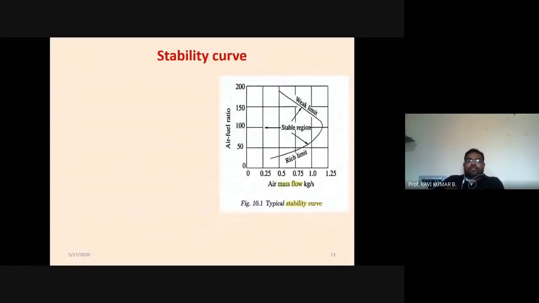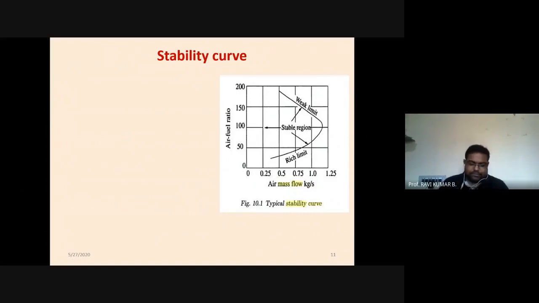Then when we look at the stability curve, it is drawn between, on the ordinate, air fuel ratio versus mass flow rate. If we draw that, we can get a stability curve which will give us an idea of the zone in which we will have a stable combustion.